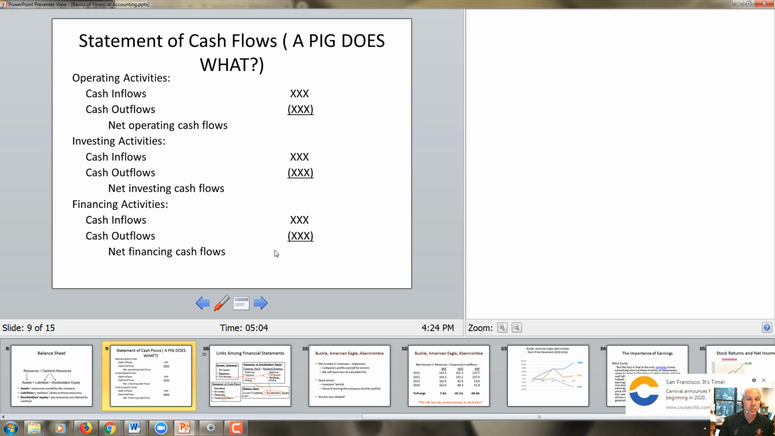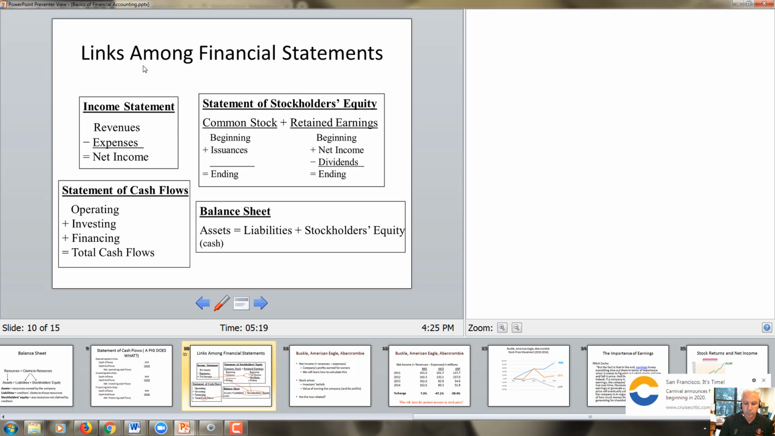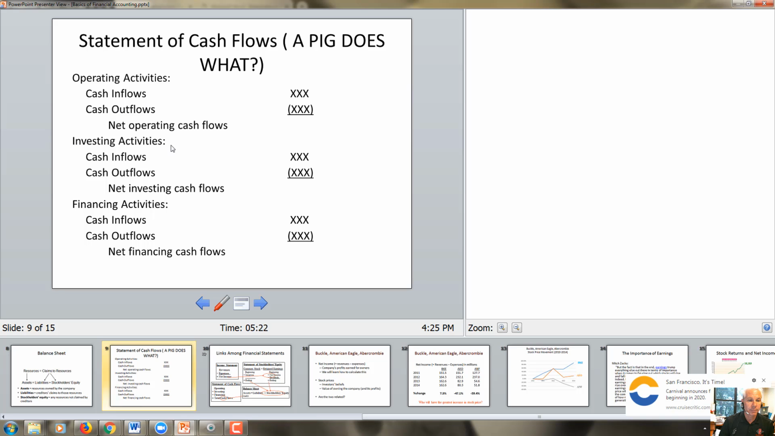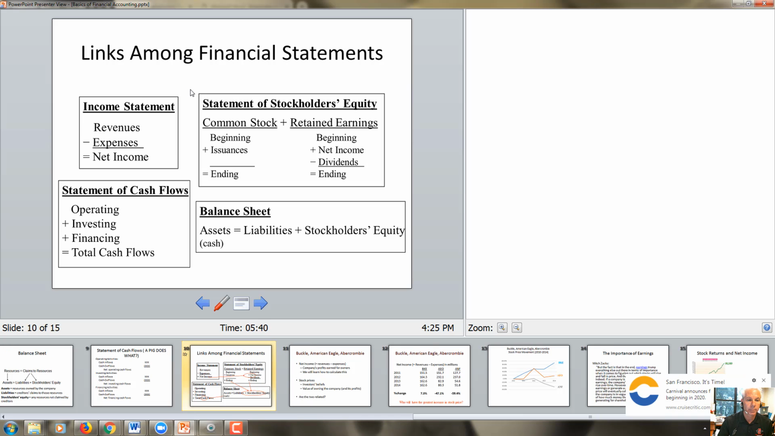We then have the statement of cash flows, and I want you to think of a cash flow statement as something similar to a pig. What sound does a pig make? Correct. I heard oink, oink. Well, the statement of cash flows doesn't oink, it OIFs. Operating, investing, and financing. OIF: operating, investing, and financing activities. Notice the positive numbers are inflows of cash, the negative numbers in parentheses are outflows of cash. All information on the statement of cash flows is reported as inflows and outflows.